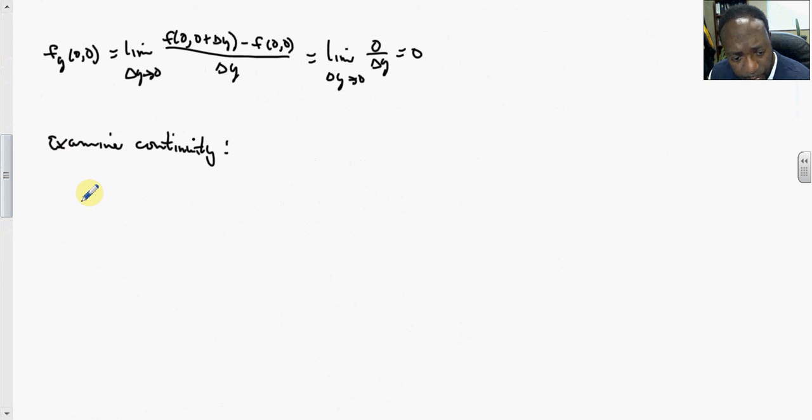So here we can look at the limit. I want to examine this along the line y equal to x. I reckon I should state that.